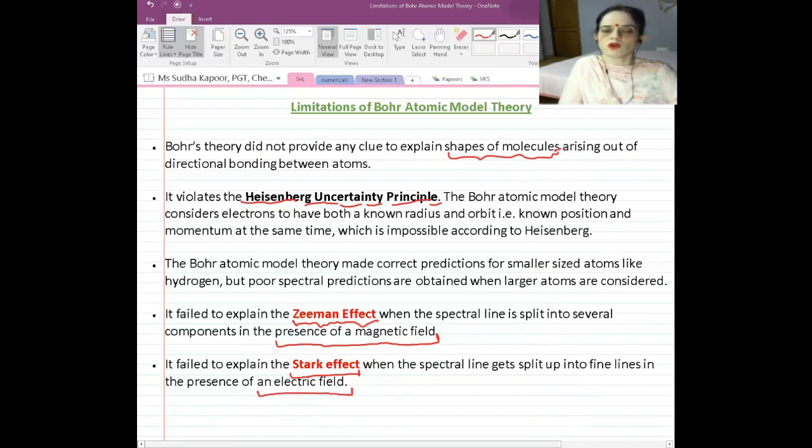So the Bohr model was not able to explain either the Zeeman effect or the Stark effect. With these limitations, we came to various other concepts, that is Heisenberg, de Broglie. Various different concepts and principles have arisen after the limitations of the Bohr model.